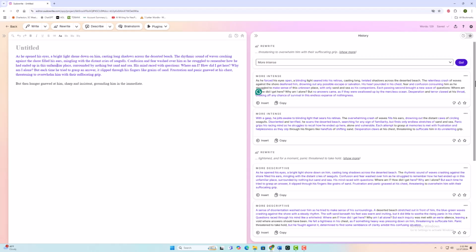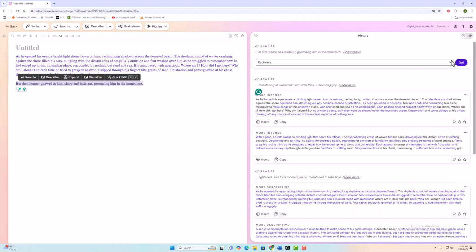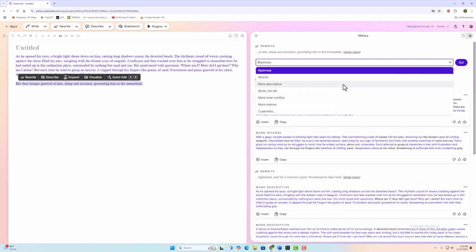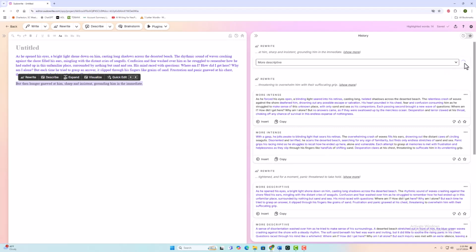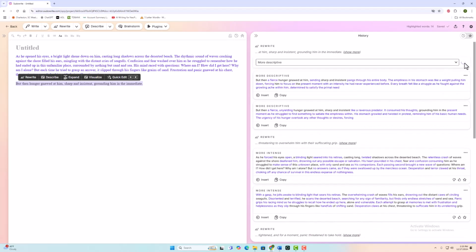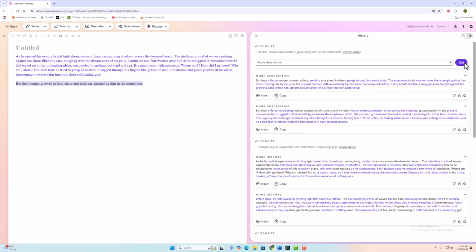Let's go and try and fix this hunger that is gnawing at our young man. So once again, I'm going to rewrite this simple sentence, ask Sudowrite to rewrite it. I want it to be more descriptive, and let's see what Sudowrite does. Got two reasonable paragraphs coming back.